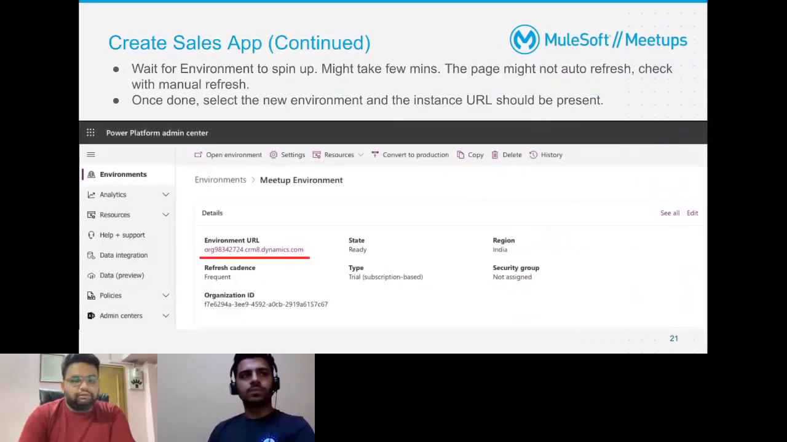Now, once done, you are inside the environment. You will see an environment URL. It might take some time to spin up the environment. Just do some page refreshes and all that. Once done, this is your environment URL, and this is your data view per se. This is where you go and navigate the records, the environment URL.